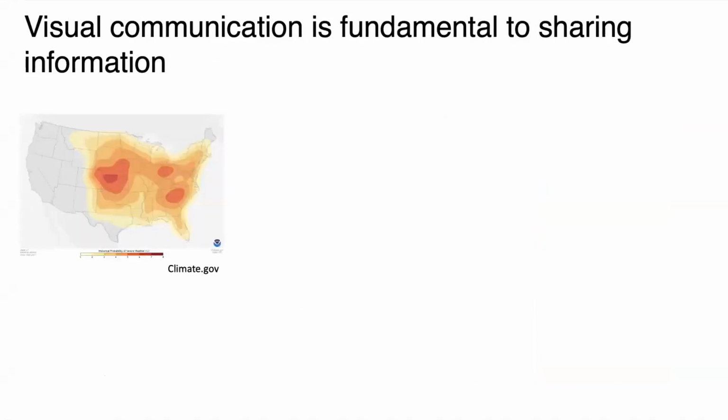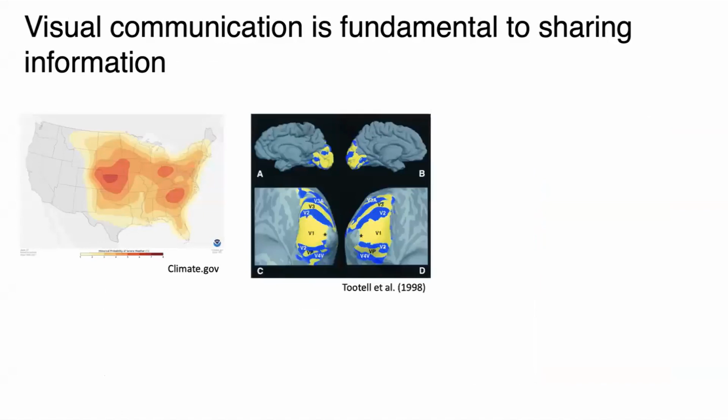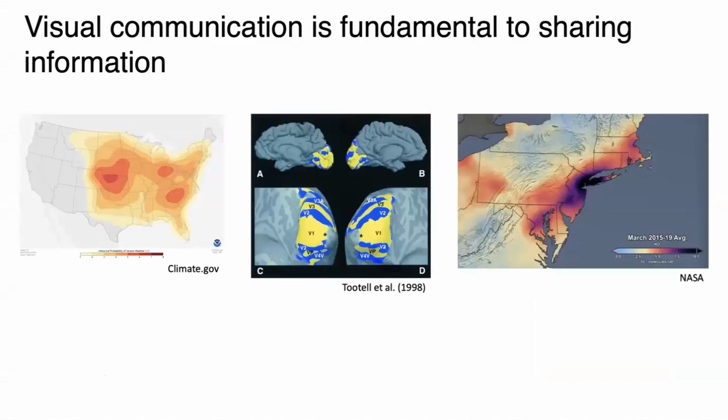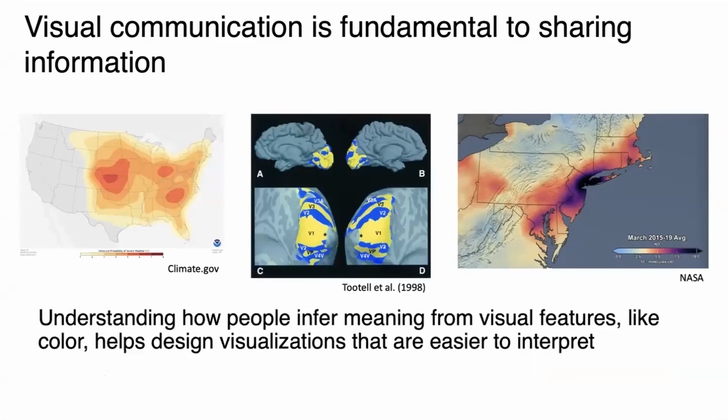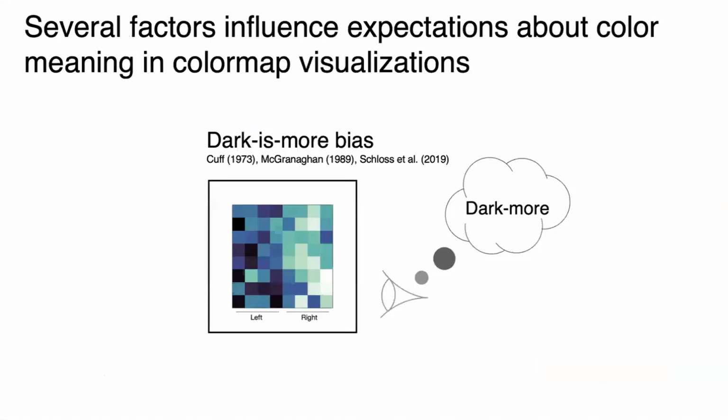Visual communication is fundamental to sharing information. For example, we use weather maps to interpret weather patterns, fMRI maps to interpret brain activity, and maps of pollution to understand human impact on the environment. Understanding how people infer meaning from visual features like color helps design visualizations that are easier to interpret. Several factors influence expectations about color meaning in color map visualizations.